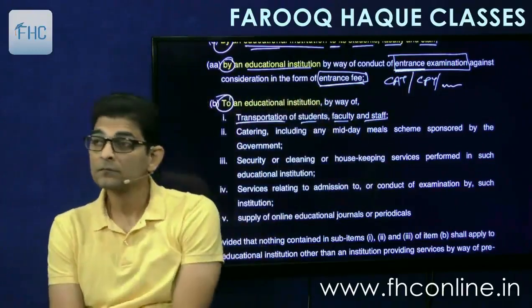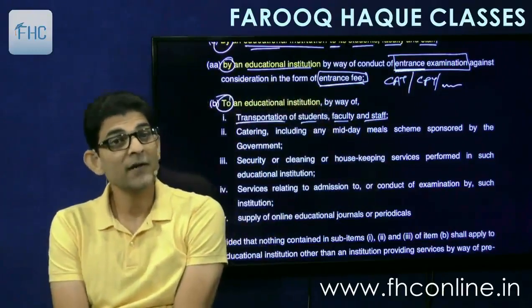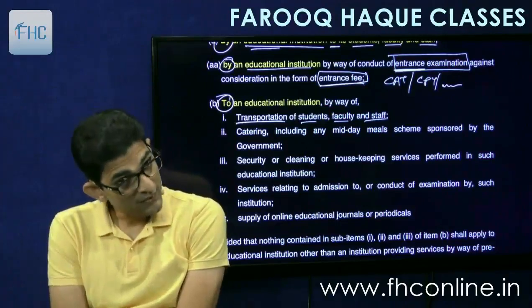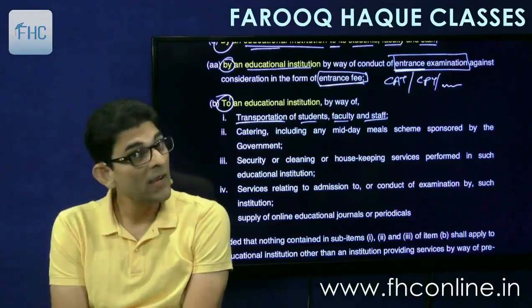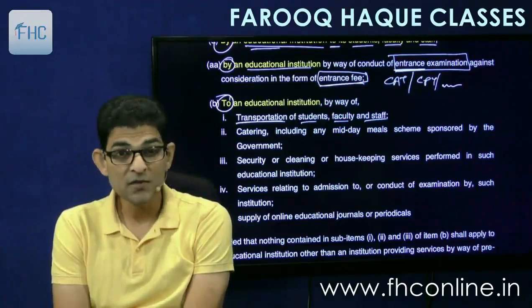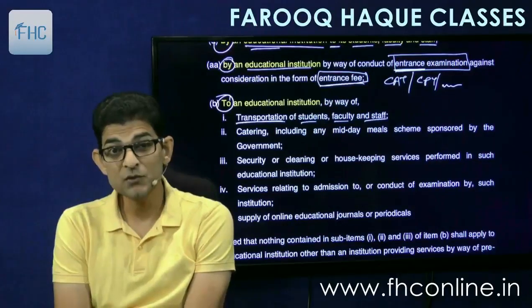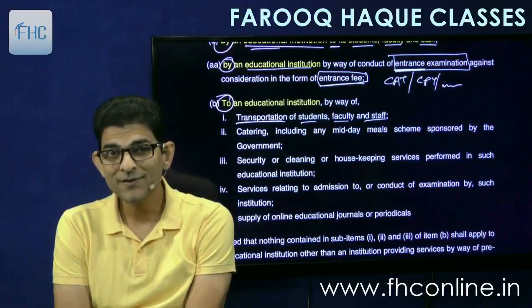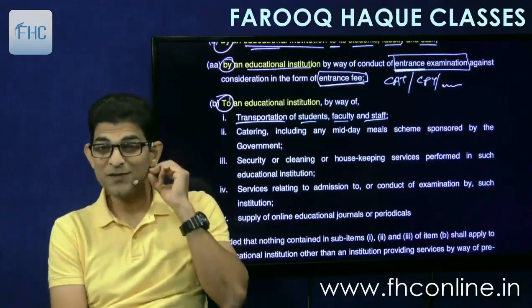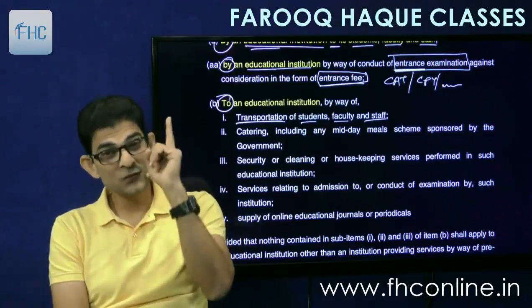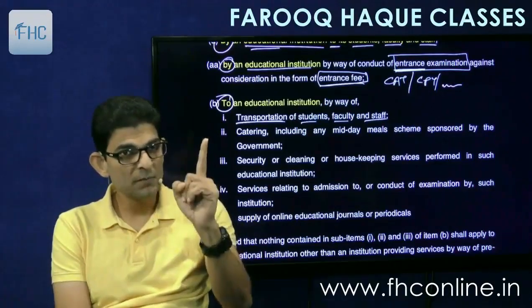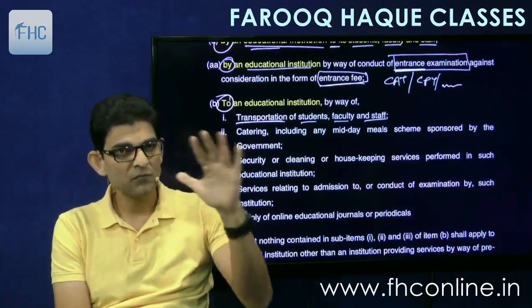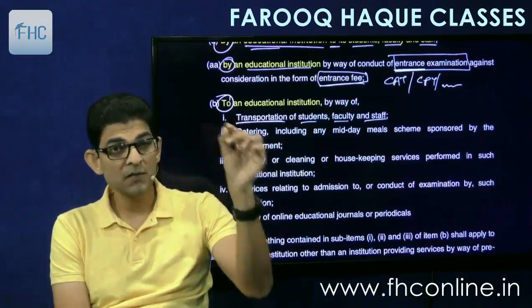So I supply buses to all these schools with their names written on the buses, DPS and this and that and whatever. And what I do is, I don't charge money from students, okay? Important point to remember. I don't charge money from students. I have no contract with students. I have a contract with the school. Very important point. For the exemption, your contract should be with the school. Okay? So I have a contract with school, DPS school, and I am supplying 50 buses to them. I charge money from the school.